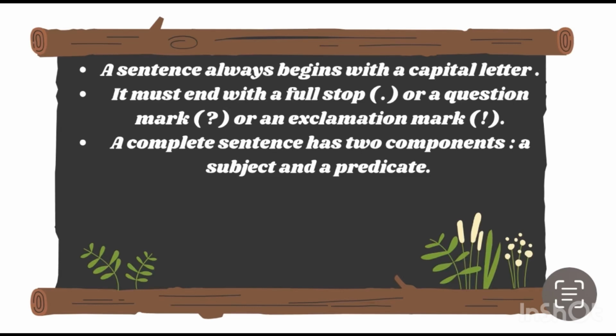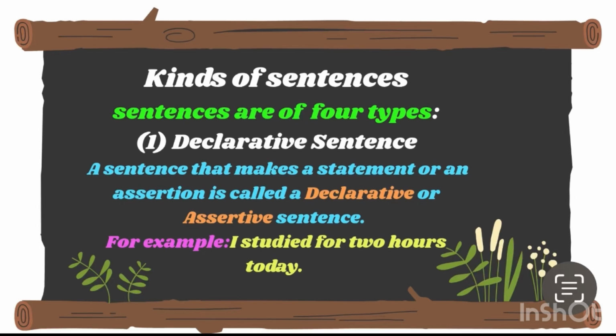Next, we have the kinds of sentence. Sentences are of four kinds, and first of them is a declarative sentence. A declarative sentence makes a statement or an assertion. For example, I studied for 2 hours today. That means we are simply telling what I did.